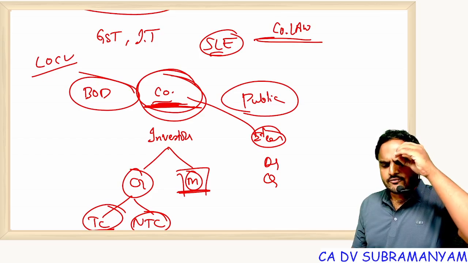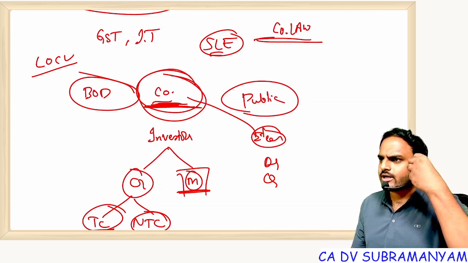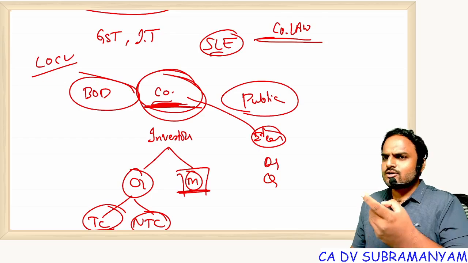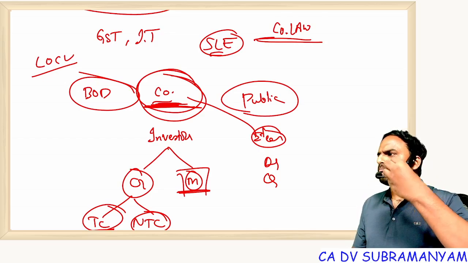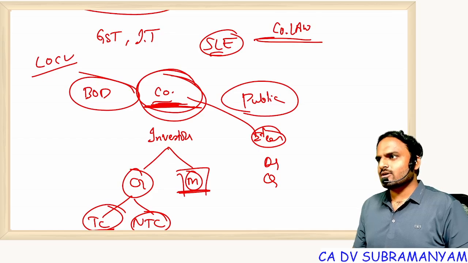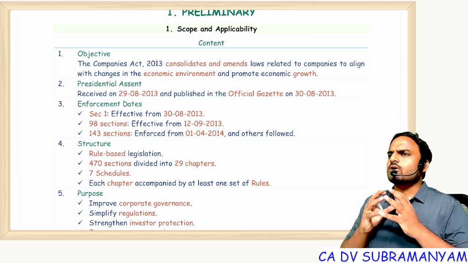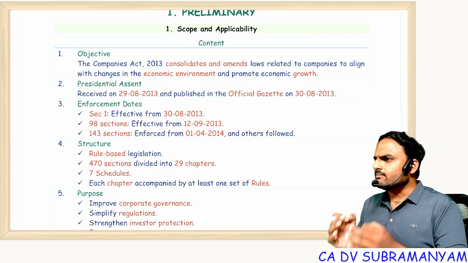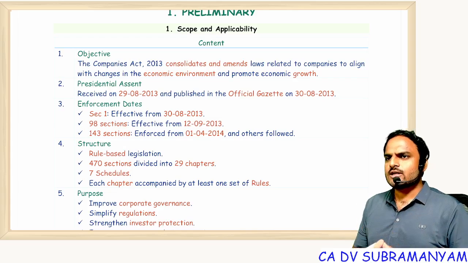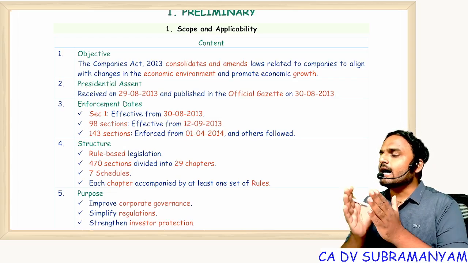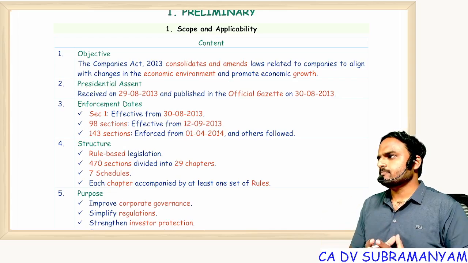Understood? So majority, even if you take the Indian Contract Act, even if you take the Sale of Goods Act, there you will see breach of contract as a very top priority topic. Yes or no? Similarly, in our chapter also, you can see a lot of obligations, a lot of duties on the company, on the board of directors. Then only everything will happen as per the system.